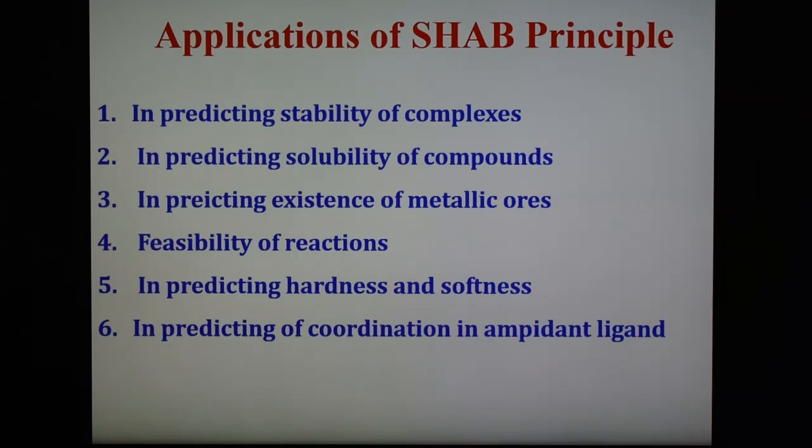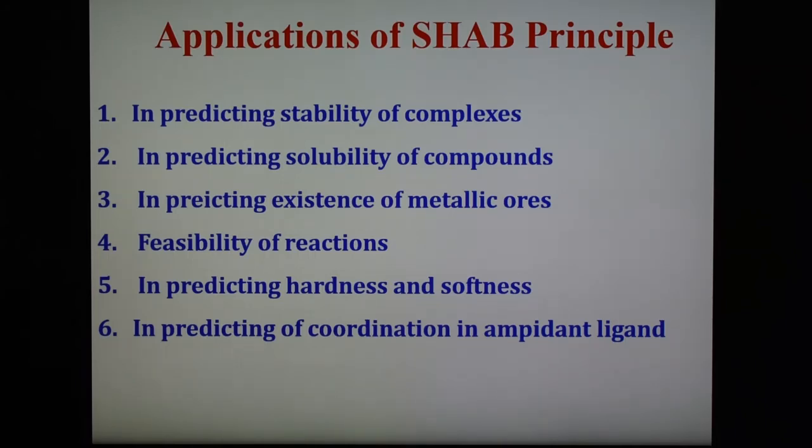On the other hand, HgS is formed by the combination of Hg2 plus and S2 minus. So Hg2 plus is a soft acid, and S2 minus is a soft base. Both are soft, and therefore mercuric hydroxide is soluble in acidic solution, while HgS does not.